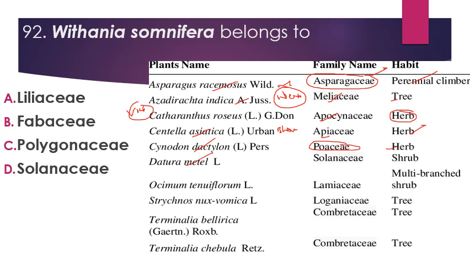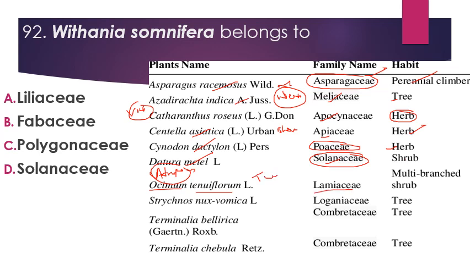Then Cynodon, which we call durva grass, belongs to family Poaceae. Again habit is herbaceous. Then Datura metel, it is an important medicinal plant. It belongs to family Solanaceae. Solanaceae has more members which are important from a medicinal point of view. Like we have Atropa belladonna, from which we get atropine medicine. That is a very important plant.